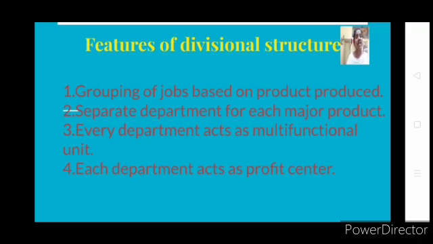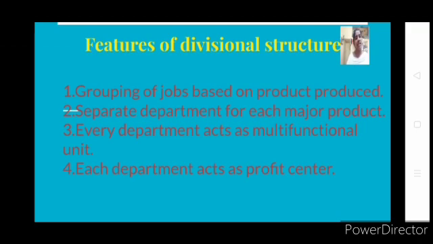Then the third point says every department acts as a multifunctional unit. As I said, we have divided the organization on the basis of product produced. So for every product we need all the functions. To produce every product we need raw material, so you will have a purchase department. Every product has to be changed into another form, so it needs a production department. Like that, all the functions like marketing, finance, stores, sales, production, will be present in all the different departments. Is it clear?